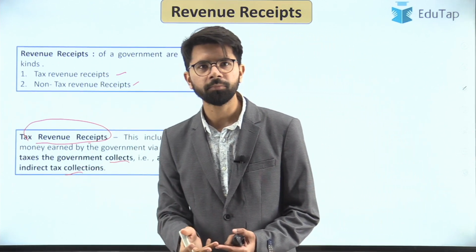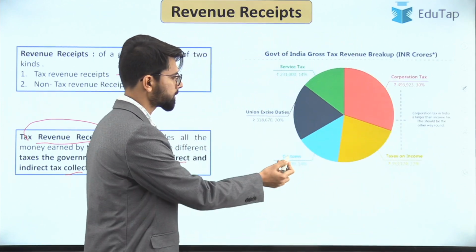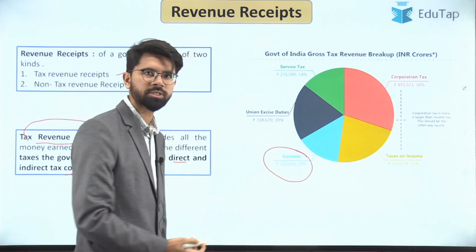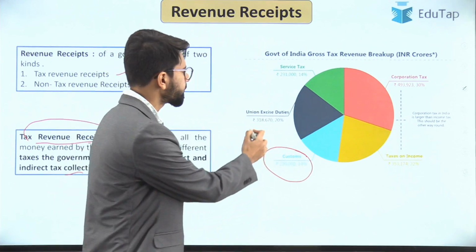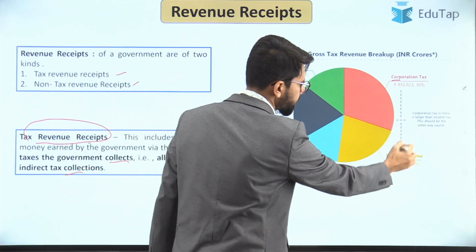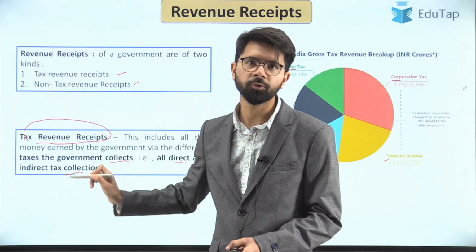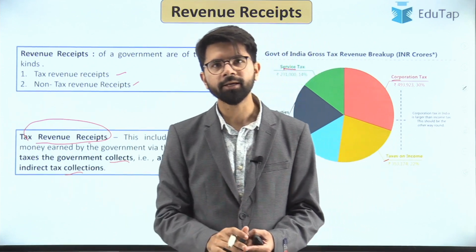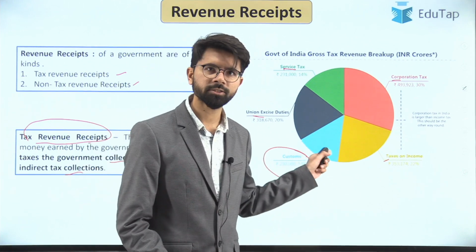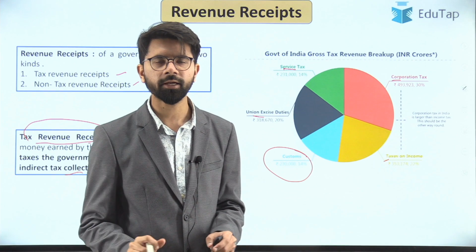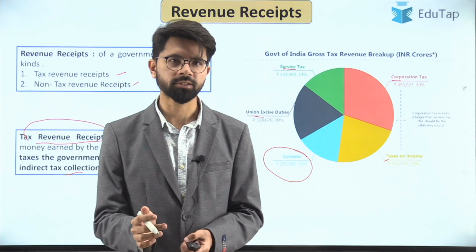Direct tax is like income tax and corporate tax. The indirect tax is the GST. This image shows you that customs is also an indirect tax. Customs is a tax levied on goods coming from overseas, that is foreign products. And there are union excise duty, service tax, corporation tax, income tax. This is a major source of revenue for the government. That is tax revenue receipts, which comprise both the direct tax as well as the indirect tax. The indirect tax comprises GST, customs duty, excise duty and other aspects. I hope that is very much clear. The entire indirect tax system has been replaced with a single tax known as goods and services tax.